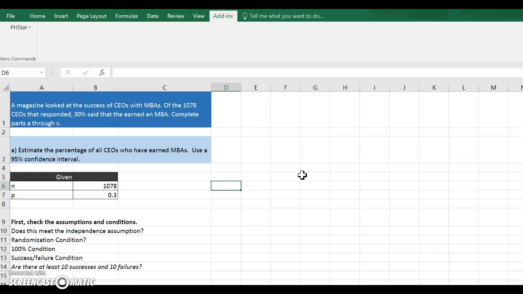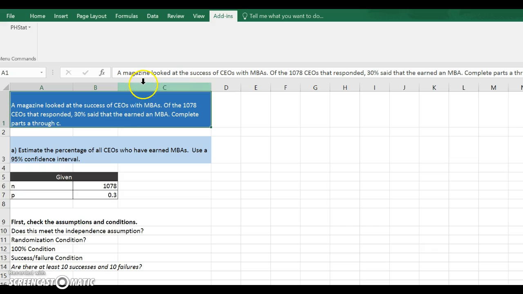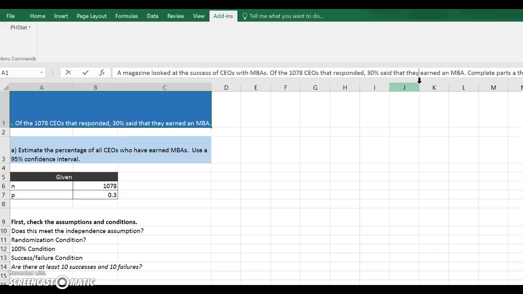So the question in this case reads, a magazine looked at the success of CEOs with MBAs. Of the 1,078 CEOs that responded, 30% said that they earned an MBA. Complete parts A through C. And let me go ahead and fix this typo.